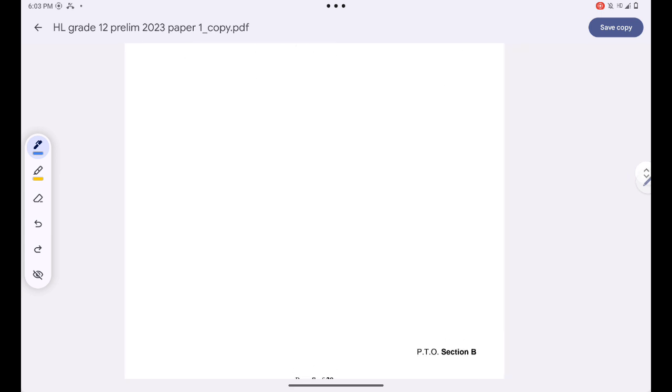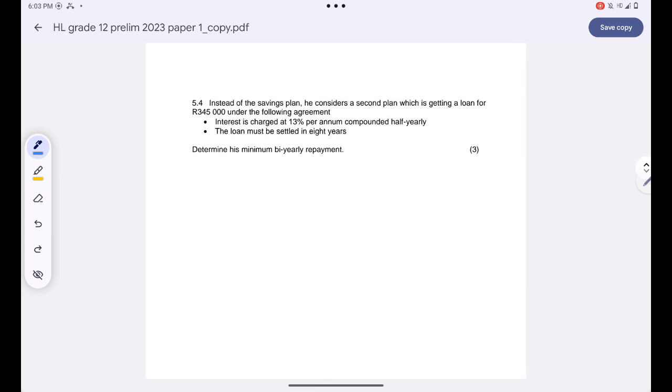And then now we are told that instead of the saving plan, he considers a second plan, which is getting a loan for 345,000 under the following agreements. Interest is charged at 13% per annum, compounded half yearly. The loan must be settled in 8 years.